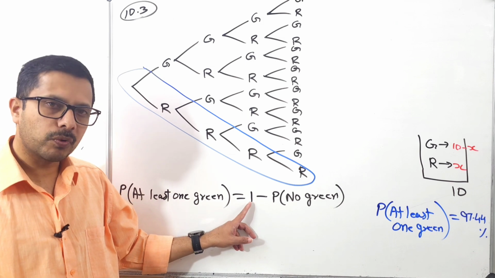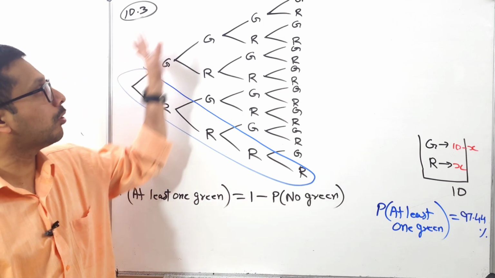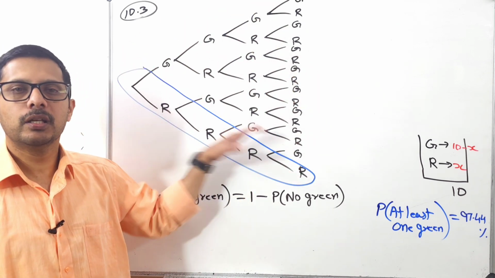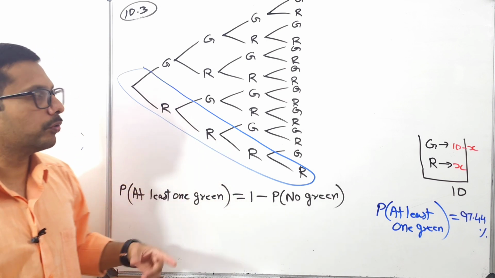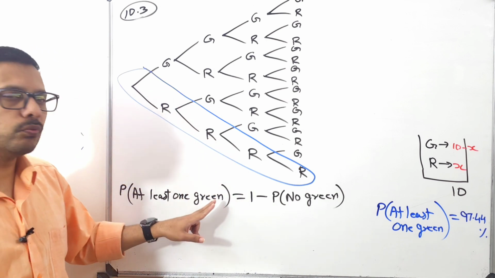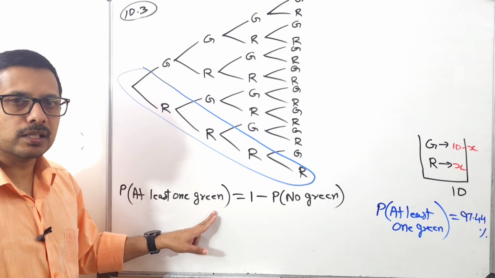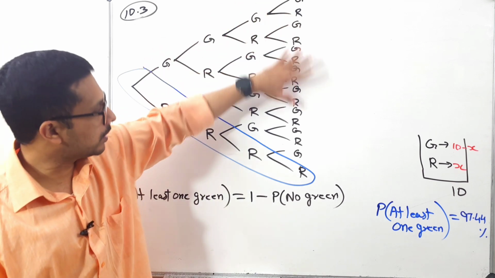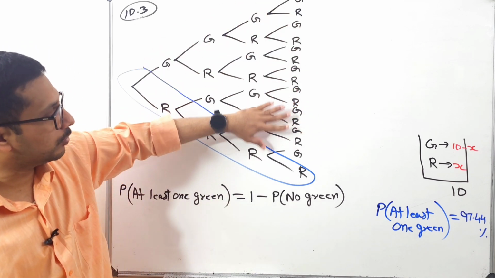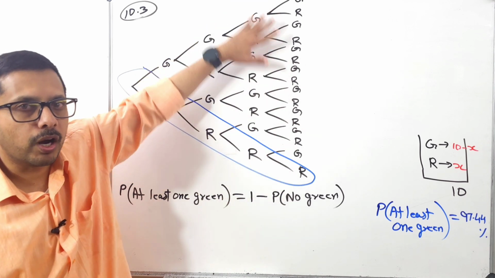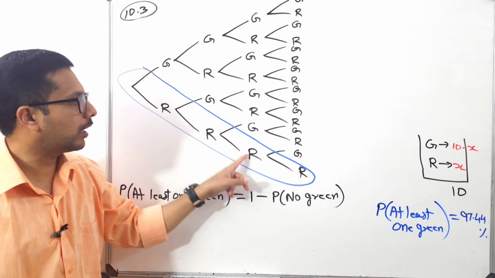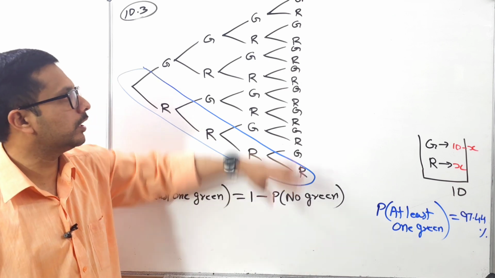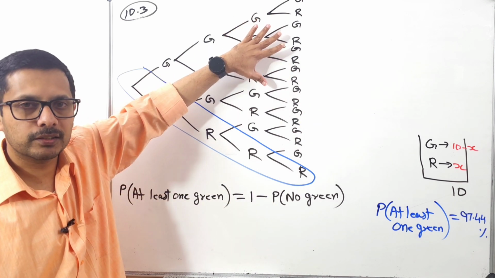From where do you get this one? That is the total. When you add all these probabilities, you are supposed to get the answer as 1. Am I right? Okay. So we have to find probability of at least one green. That is the same as the whole of this thing you add, what is the total probability? 1 minus this probability R. Then what you are getting? This remaining. Listen once more.